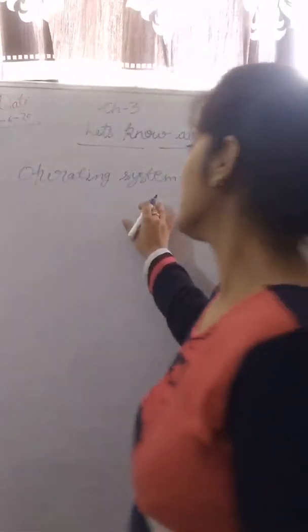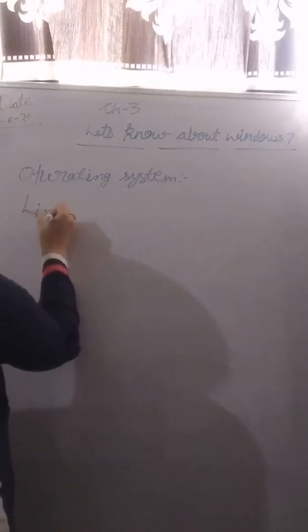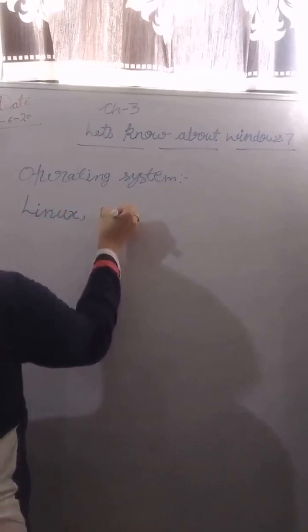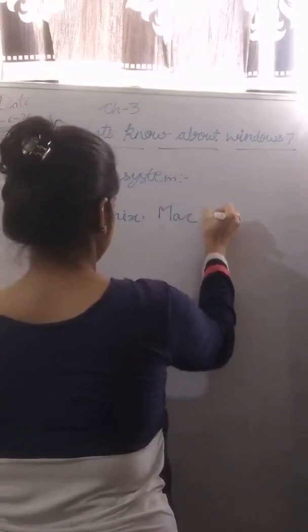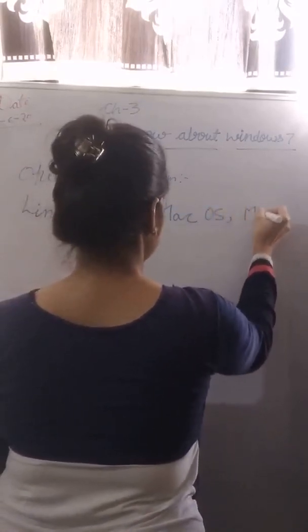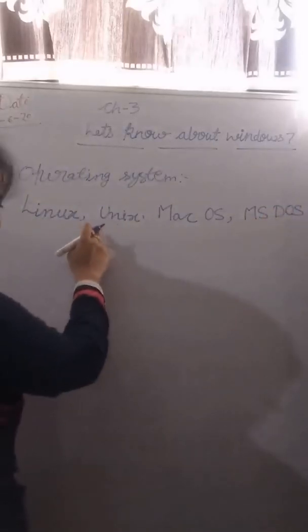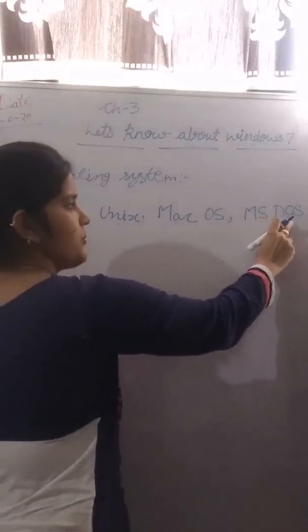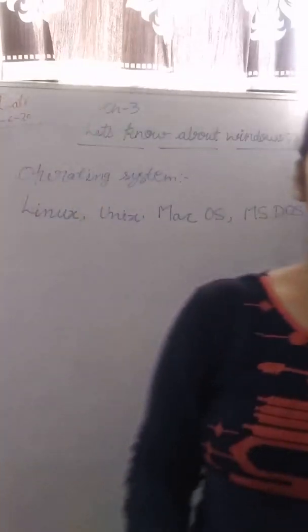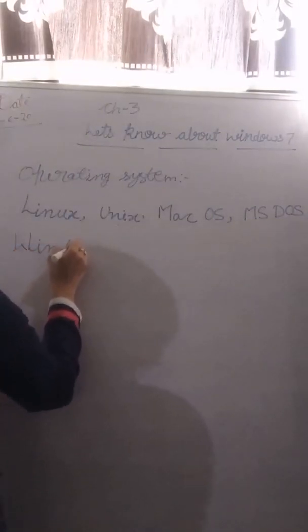So in this chapter, we will learn about Windows 7. There are some types of operating system like Linux, Unix, Mac operating system, and MS-DOS, Microsoft Disk Operating System. Okay, now today we will start Windows 7.